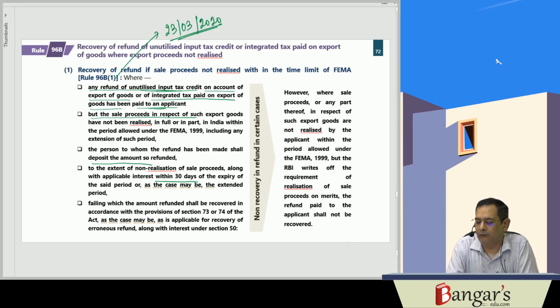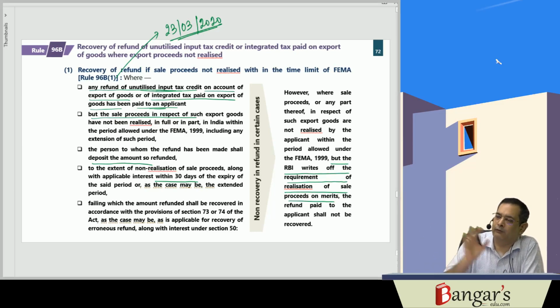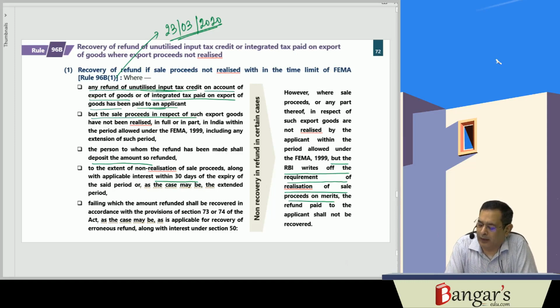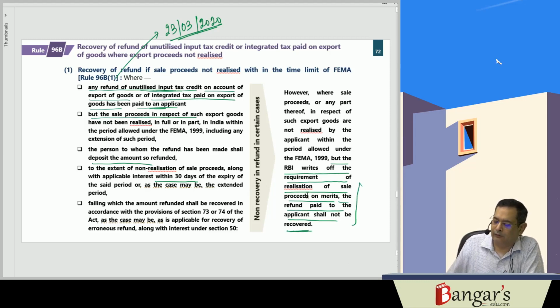And in a case where the sale proceeds, or part of the sale proceeds, in respect of such goods have not been realized by the applicant within the time allowed under FEMA, but the RBI writes off the requirement, that is, it waives off the requirement of realization of the sale proceeds on merits. So RBI has waived off the requirement of realization of sale proceeds on merits. Then in that particular circumstance, the refund which has been paid to the applicant shall not be recovered from him.